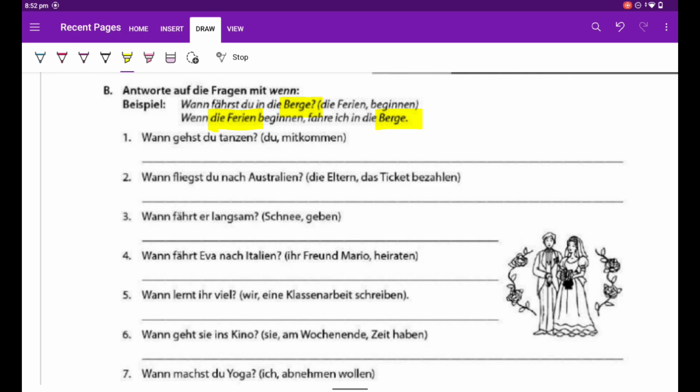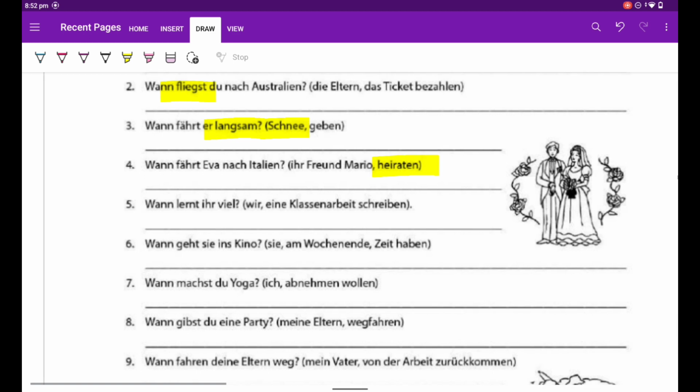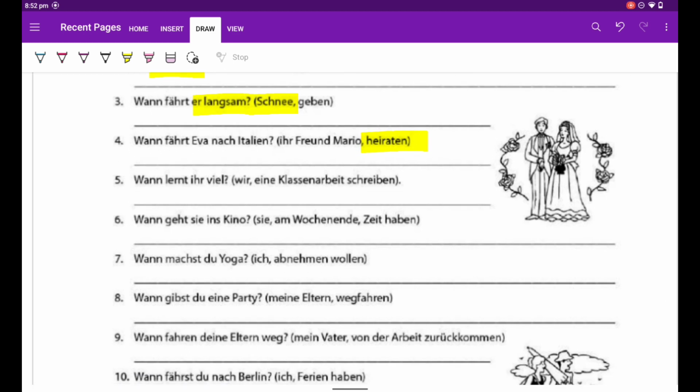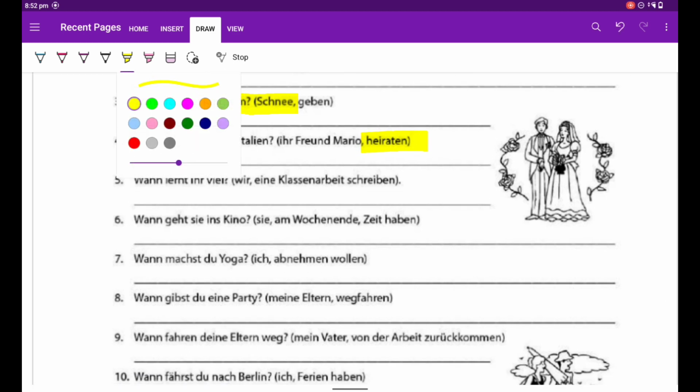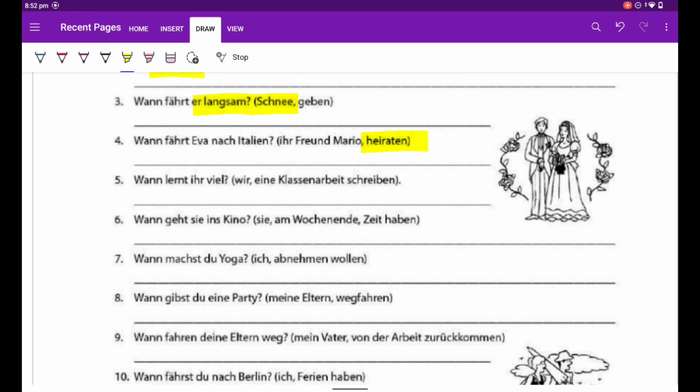I'm very much particular about the vocabulary. Fliegen, although you know, Schnee, langsam, heiraten, then Klassenarbeit, das Kino, everyone knows that, although das Wochenende, die Zeit, Yoga.